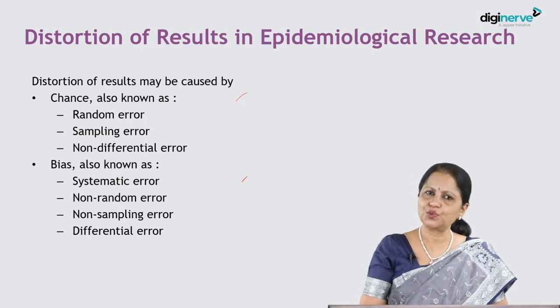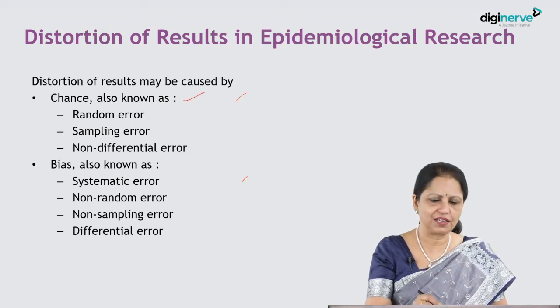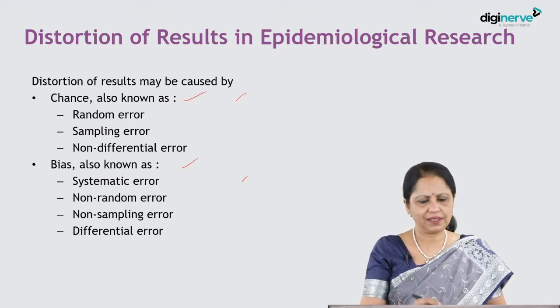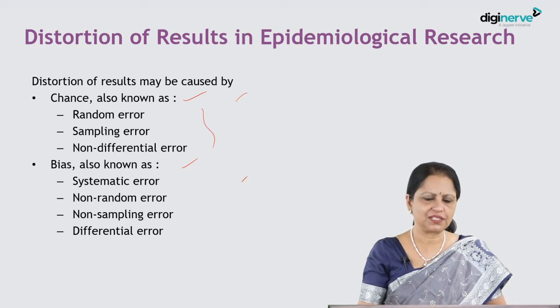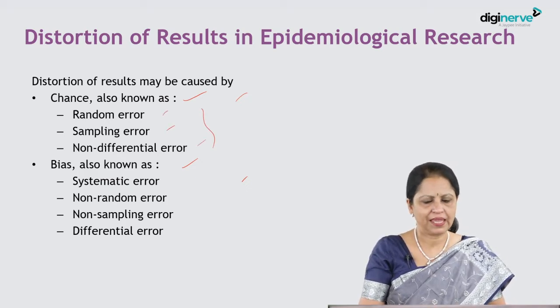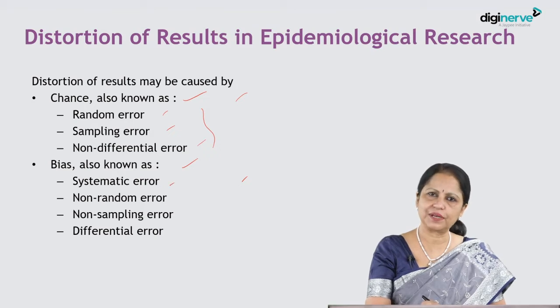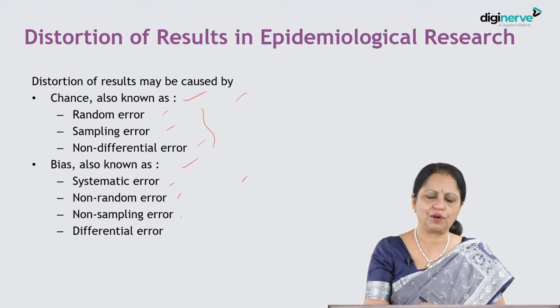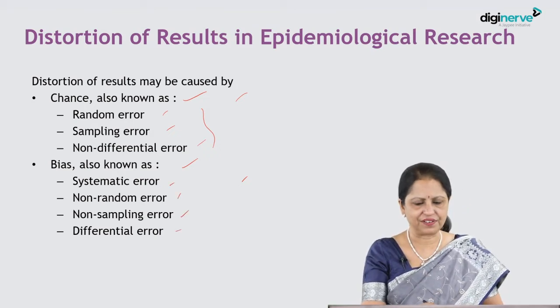So there are these two broad groups. One is known as chance and the other as bias. And these are the different names for them. Chance is also known as random error, sampling error, non-differential error. And bias is also known as systematic error, non-random error, non-sampling error and differential error. So these are the two things. So what are these? A little bit about that.